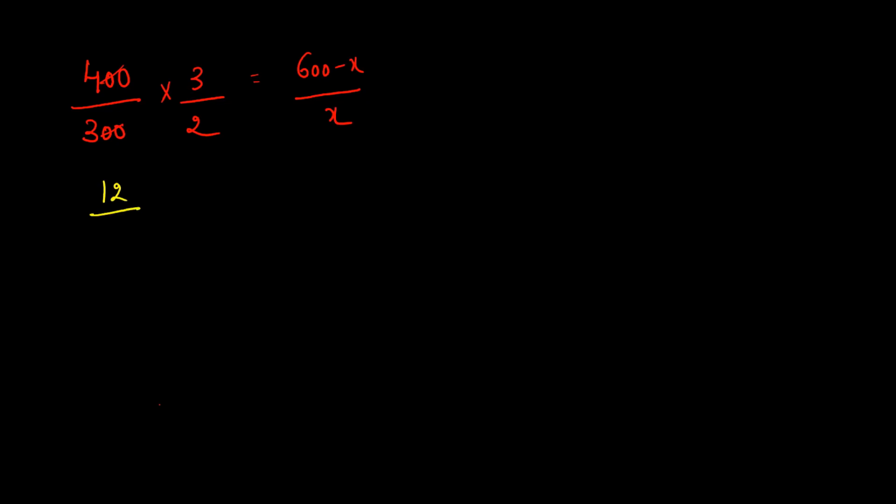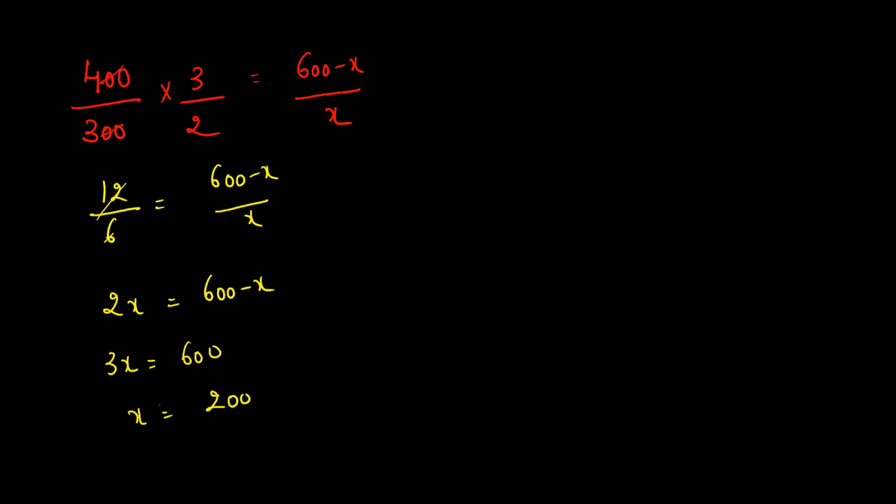So 12 by 6 is equal to (600 minus X) by X, which you can write as 2x is equal to 600 minus X. So 3x is equal to 600, and X equals 200 megawatt. That is the load shared by generator 1. And the load shared by generator 2 will become 600 minus X, that is 400 megawatt.